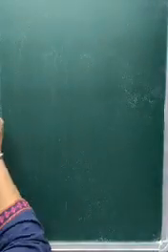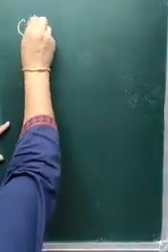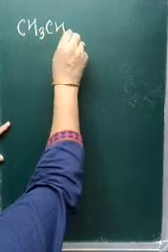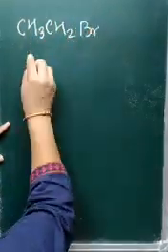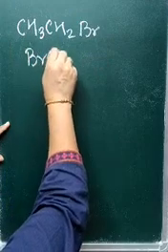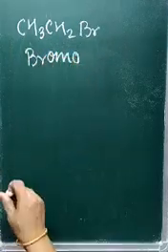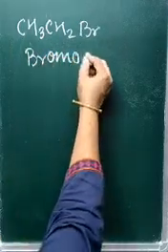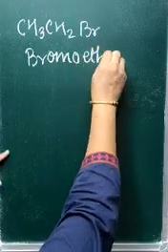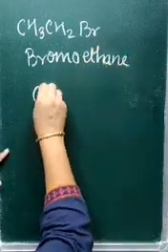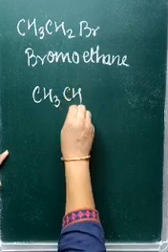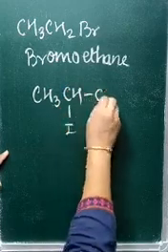Let us see more examples for haloalkanes, like CH3CH2Br, bromoethane. One hydrogen of ethane is replaced by one bromine, bromoethane. CH3CHICH3.